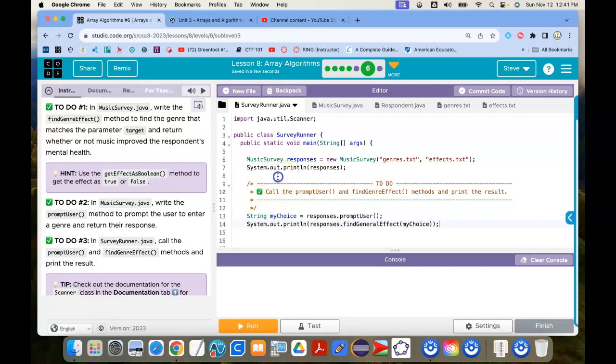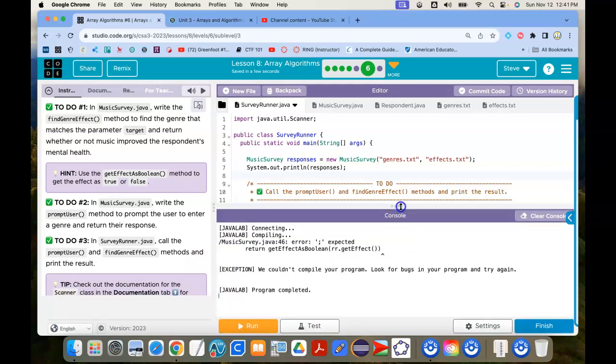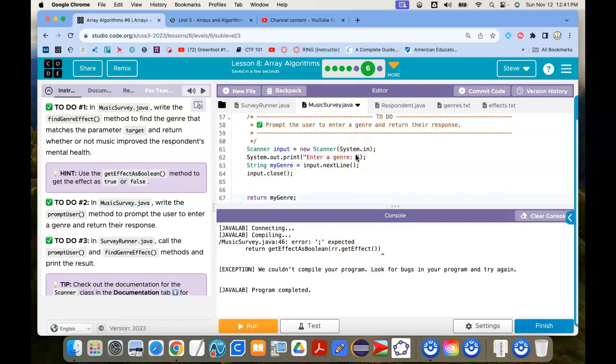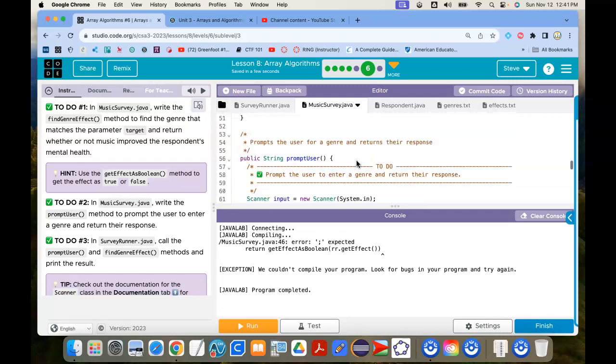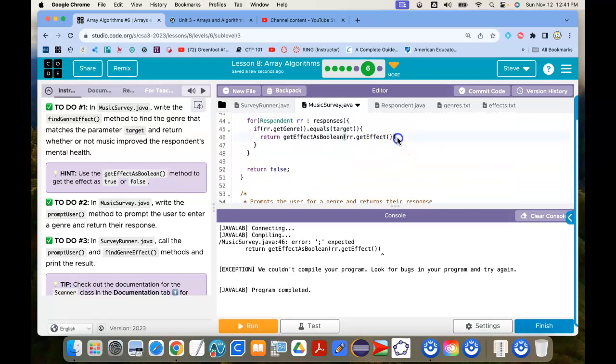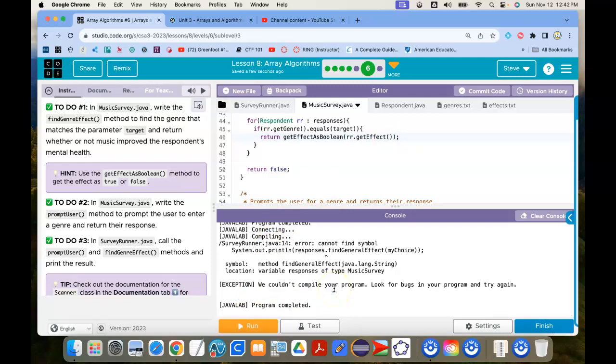So I'm sure there's a spelling error in here somewhere because I've been running a bunch of spelling errors lately, but let's go ahead and run this puppy and see what it does. Well, that's not as bad as I thought it would be. I just missed a semicolon there. Let's see if it runs though. And what else did I do?